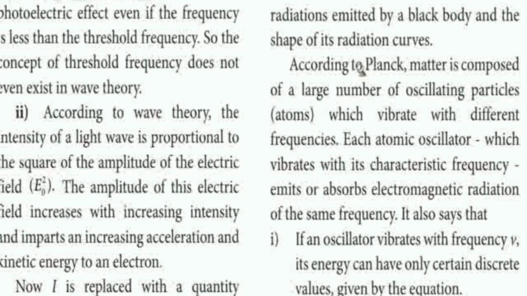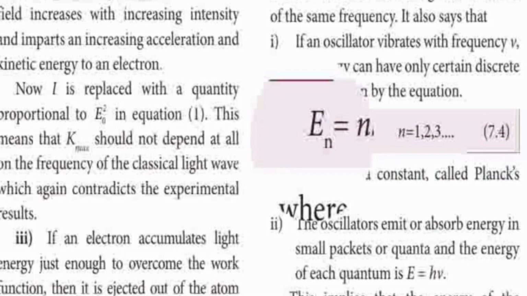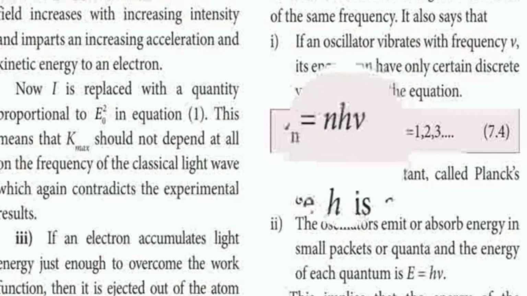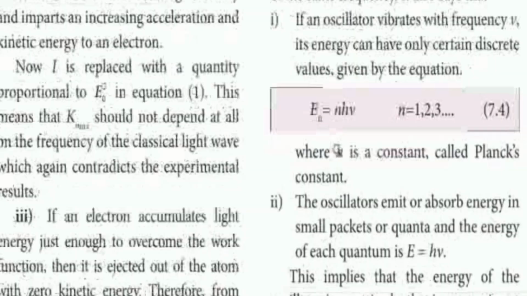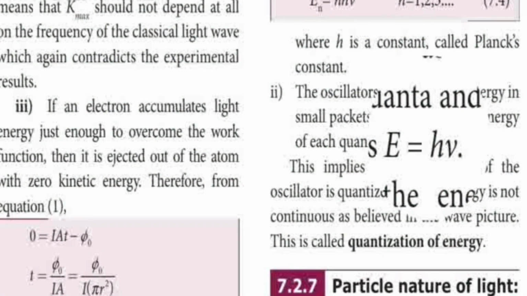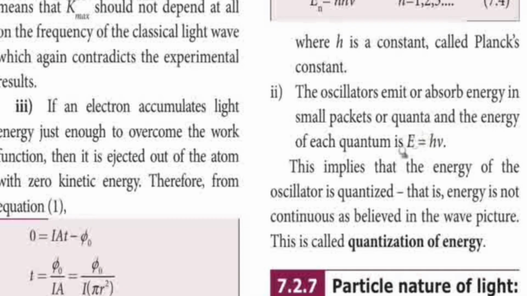You know that different electrons have different energy. So depending on the oscillation of that electron, it is emitting different energy, so that energy also will vary. He explained that energy En is equal to nh mu, where n is the number of the orbital, h is the Planck constant, mu is the frequency. Suppose we give n equal to 1, E equal to h mu, that is the energy. It's called quanta. That quanta possesses this much energy, E equal to h mu.